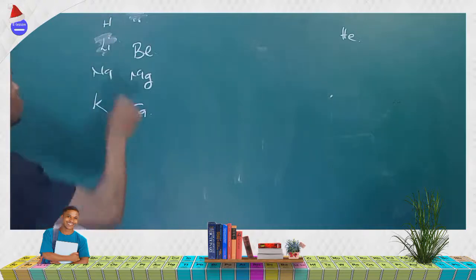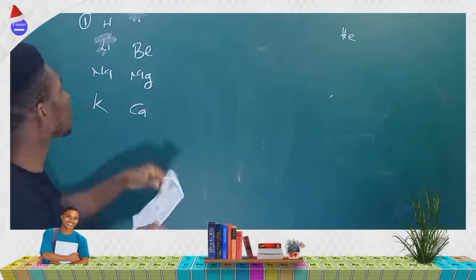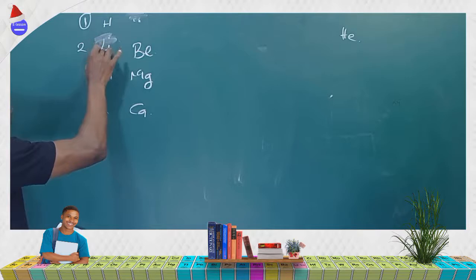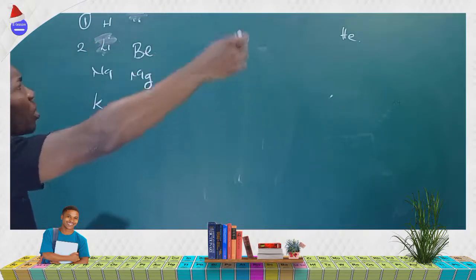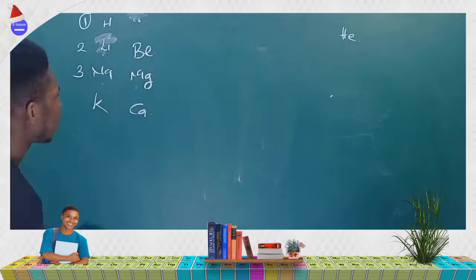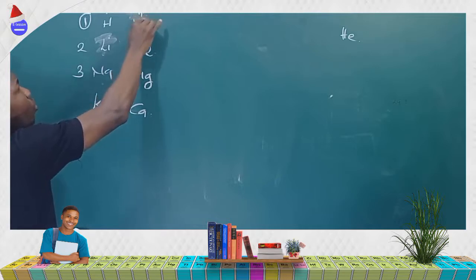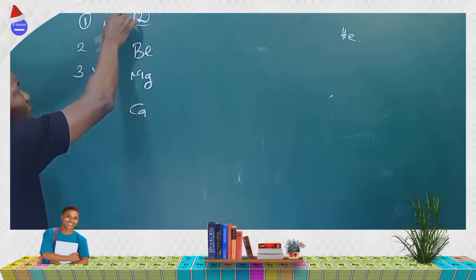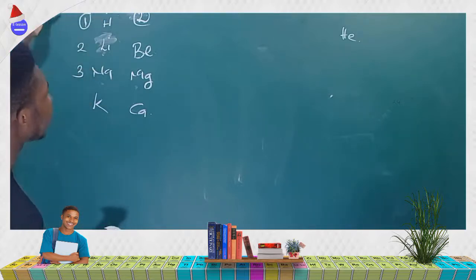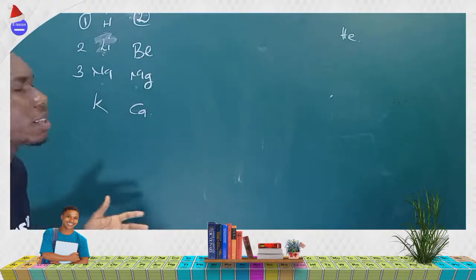This is lithium here. This is period 1 of the periodic table. Period 1 contains just 2 elements, which are hydrogen and helium. Period 2 contains lithium, beryllium, boron, carbon, nitrogen, like that. Then period 3 contains sodium, magnesium, aluminium, like that. So which alkaline earth metal? This is group 1 element. These are the group 2 elements. Of course, you know that hydrogen is a betrayer here, because hydrogen is not considered as group 1 or group 2, because of some reasons which we are going to discuss in our later class.